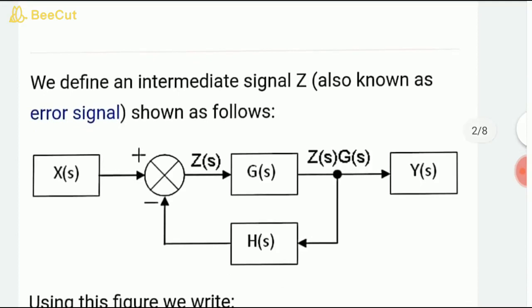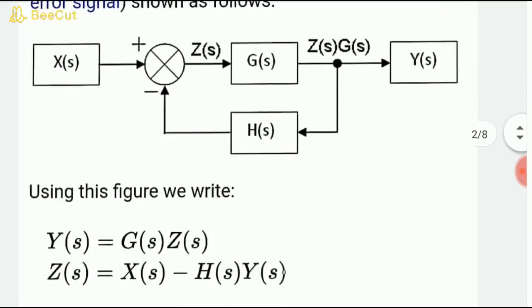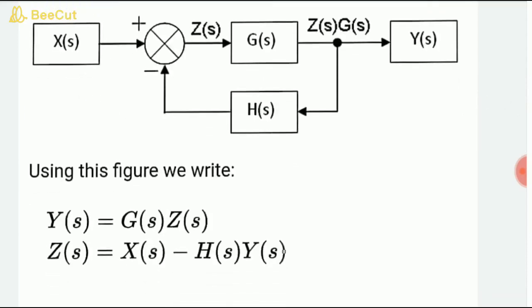So we define the intermediate signal Z, also known as error signal, shown in the figure as Z(s). So at the output of G(s) you will get Z(s) into H(s), and H(s) is the feedback element. So with the help of the above equation, we can write Y(s) is equal to, the output equation will become G(s) into Z(s), and Z(s) is nothing but your error signal, that is the reference signal X(s) minus your feedback signal. And what is your feedback signal? That is the fraction of the output, Y(s) into H(s).